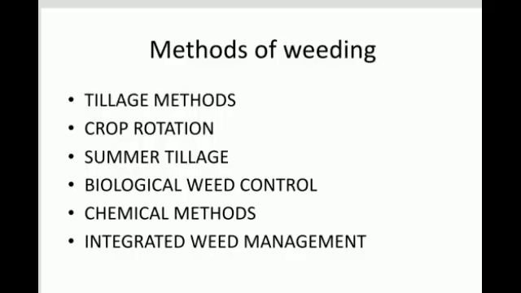There are some methods of weeding: tillage method, crop rotation method, summer tillage, biological weed control, chemical method, then integrated weed management. So with these methods, we can control the weeds in the crop field.